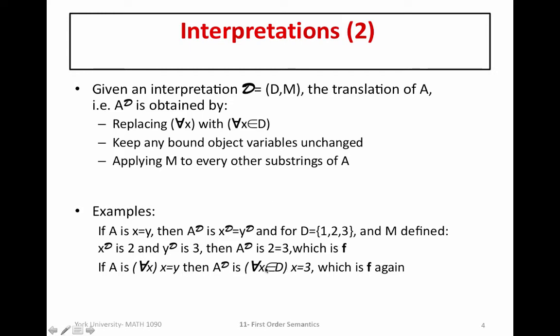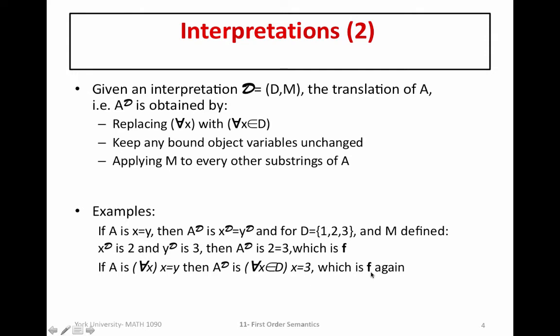So since x is bound by this quantifier, it remains unchanged, but we do interpret y. So if we use the same interpretation here, then we know y under D becomes 3, and so this is our interpretation of A with respect to this particular interpretation. And again, notice that now the statement is for every x in the set {1, 2, 3}, we claim x is equal to 3. That's what the statement is.